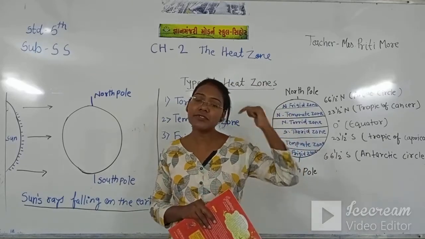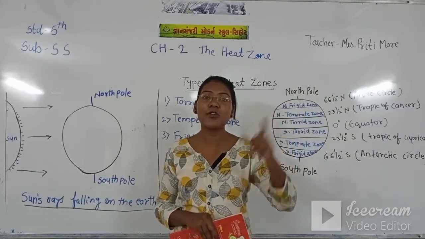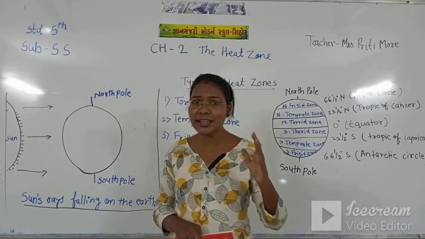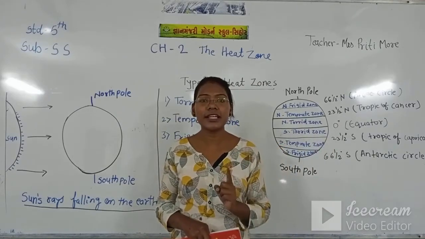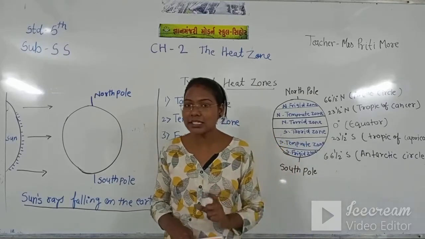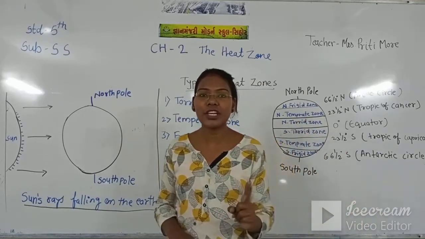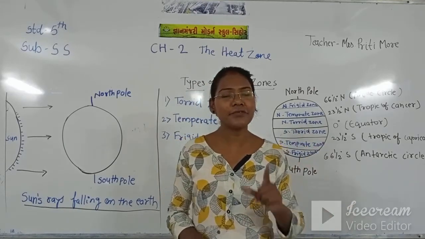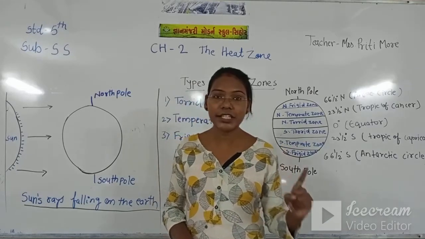That means if the whole day, from morning till evening, it's raining, then the weather is rainy. And if from morning to night it's cloudy, then the weather is cloudy. That means weather tells us the atmospheric condition of a particular day or a particular week. The weather is limited to one day or limited to a week.